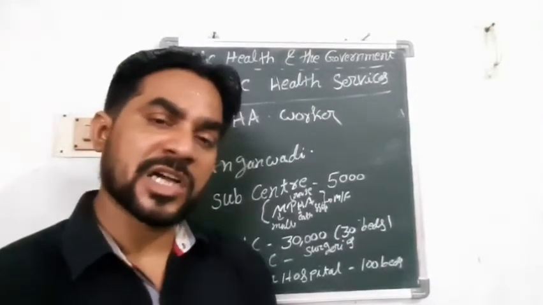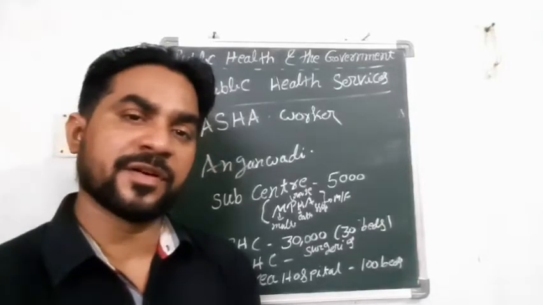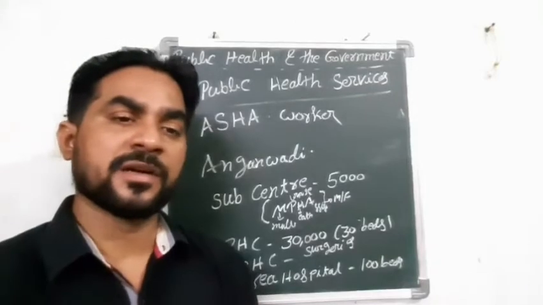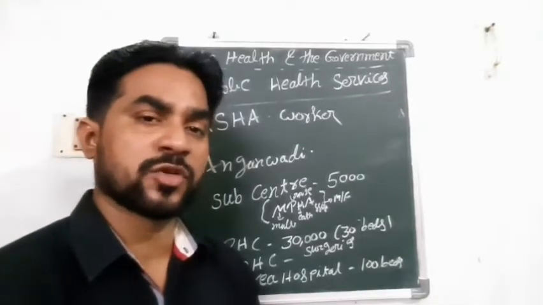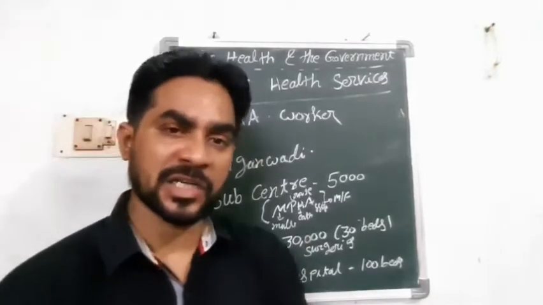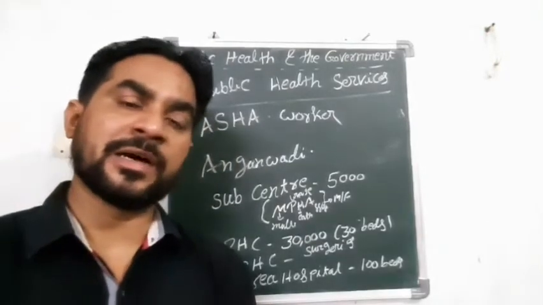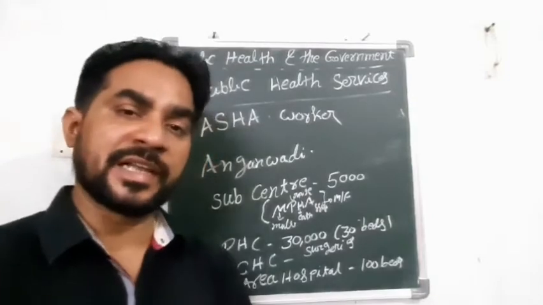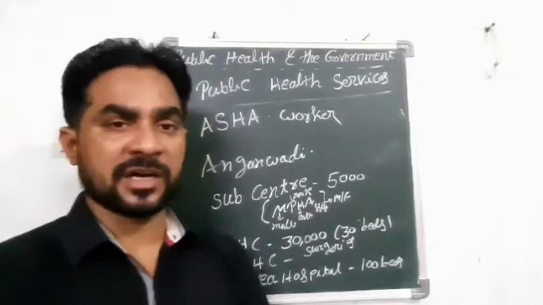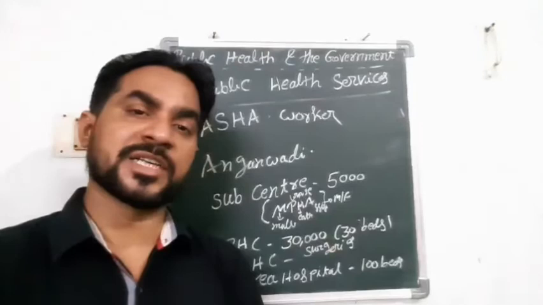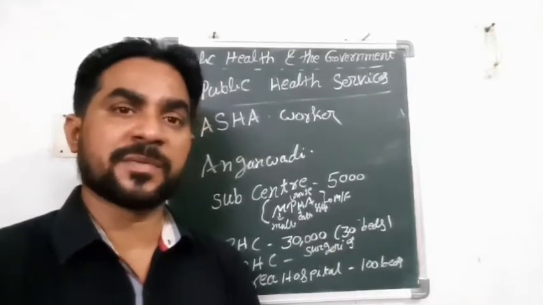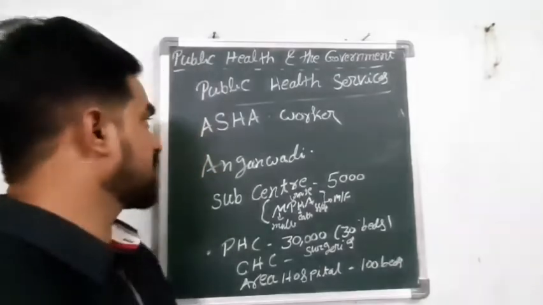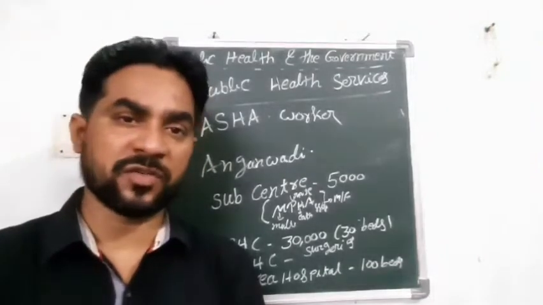So Asha workers may be available for one village, otherwise if the village is very small, they can merge two or three villages. So one Asha worker is available. All the pregnant ladies can consult with the Asha worker throughout the period of 9 months. Even small children require different types of vaccinations, and the vaccinations also will be supervised by the Asha worker in the villages.